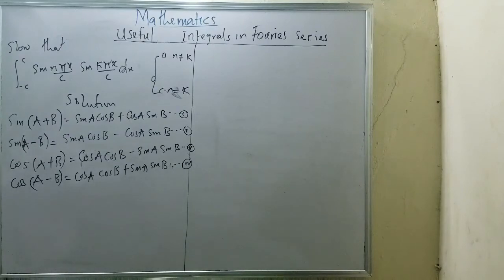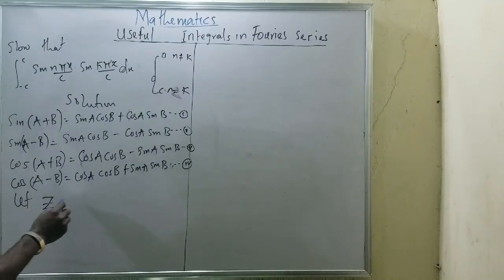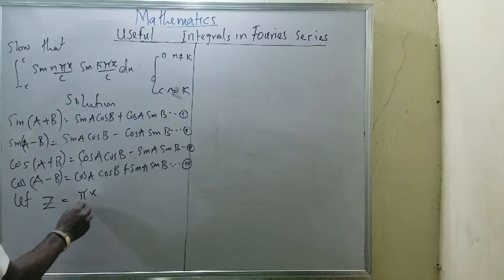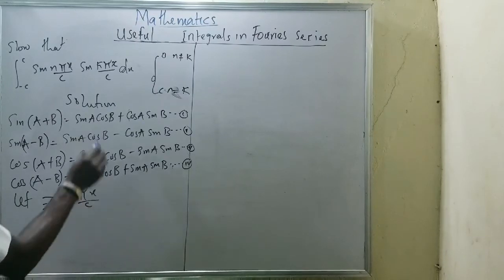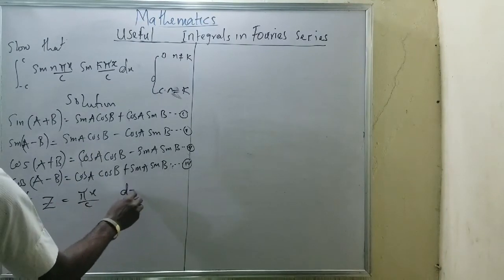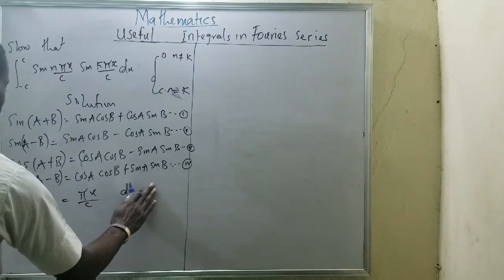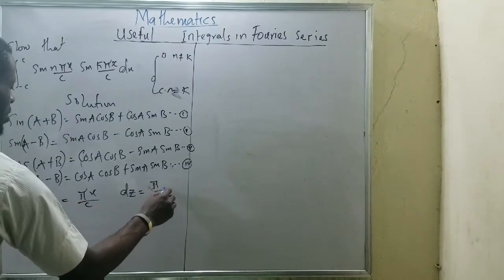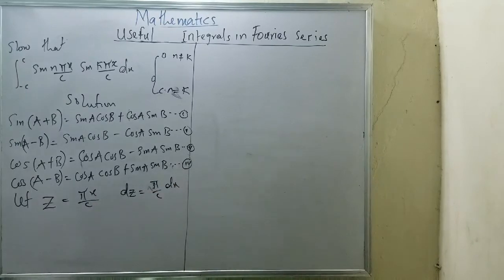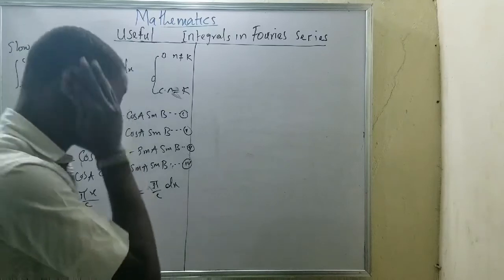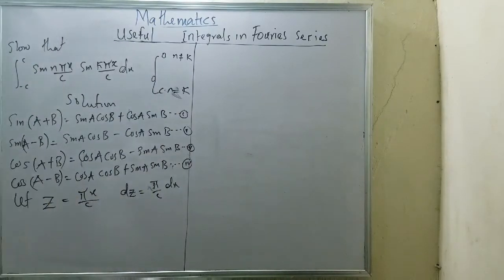Now, let z equal pi x all over c. It means dz equals pi all over c dx, differentiating with respect to x.